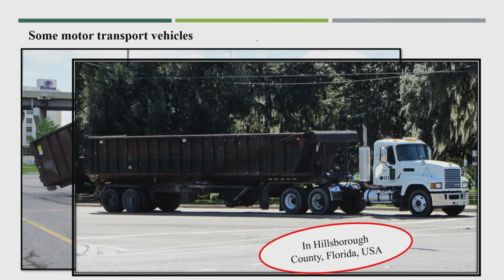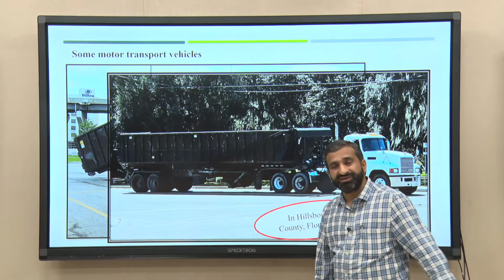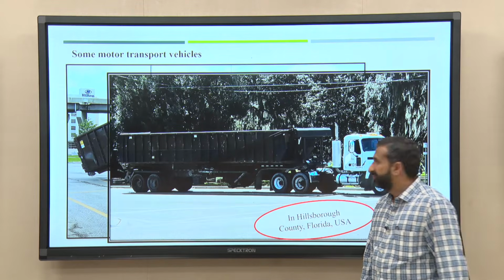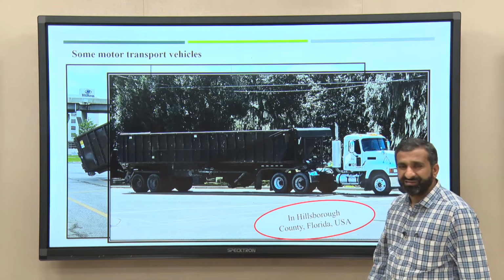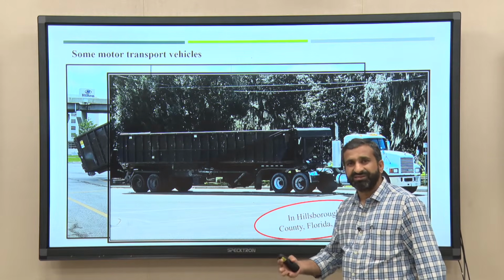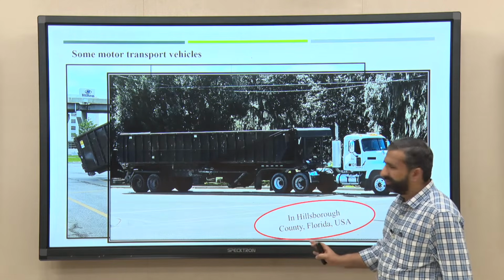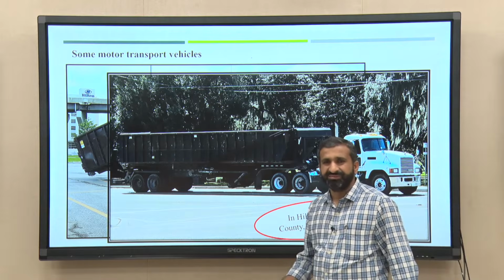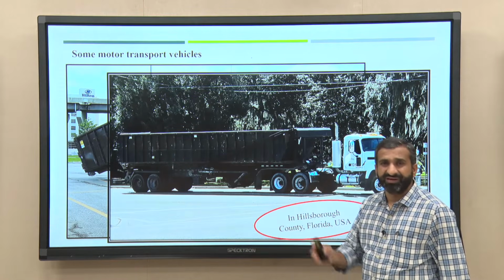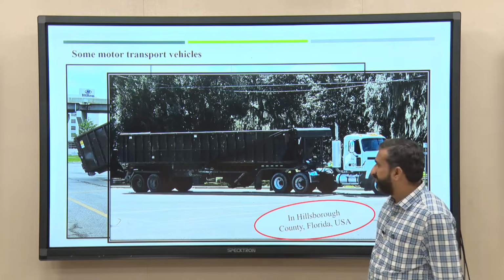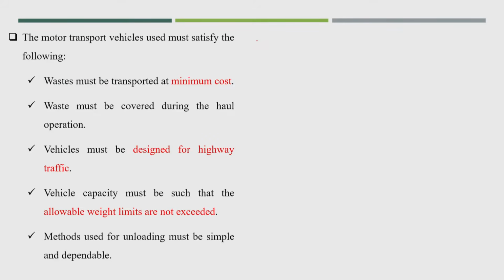Where the landfill site or recycling facility is very far, sometimes 100 or 200 kilometers, most of these vehicles travel by the major highways. This vehicle never comes inside the city, because such a big vehicle traveling inside the city is very difficult. So, what important issues have to be finalized before going for road transport?